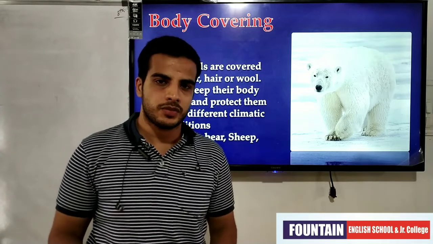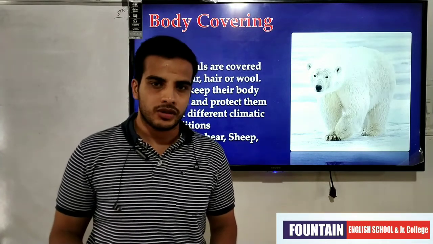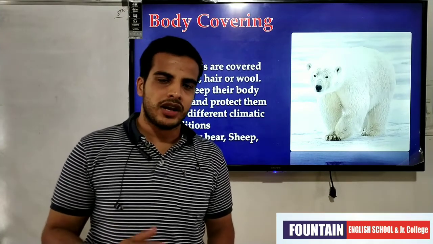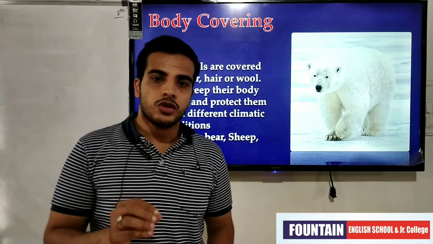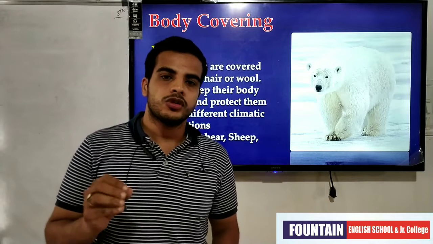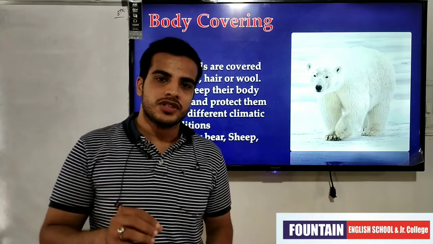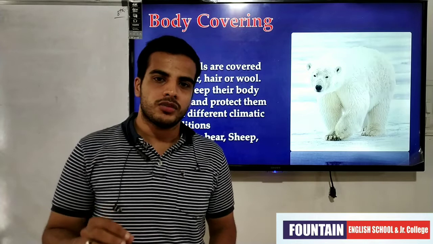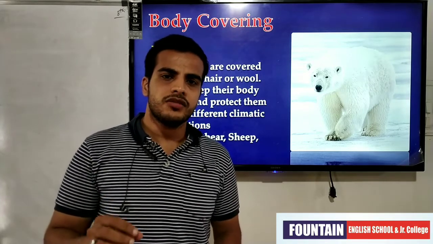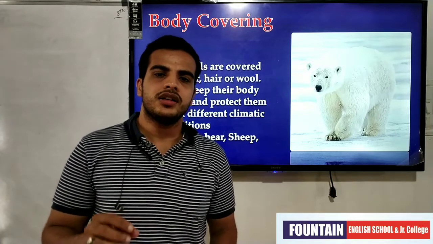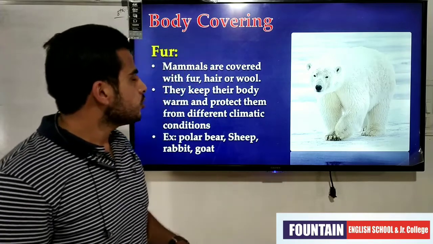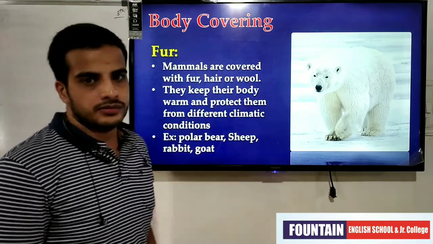Those animals which possess a backbone or vertebral column. Another name for the vertebral column is backbone. Both are the same. So those animals which possess or contain a vertebral column or backbone are known as vertebrates, and the absence of a backbone or vertebral column is known as invertebrates. Okay, means those animals which do not possess or contain a vertebral column or backbone are known as invertebrates. Okay, so today we are going to learn body covering.